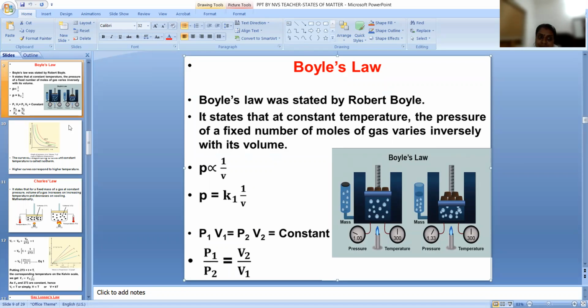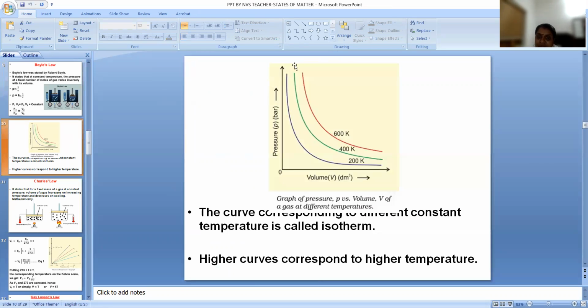If you take the next slide, you can see one thing here. We are plotting pressure against volume, with pressure in bar. When you plot pressure against volume at a constant temperature, the curve you obtain is called an isotherm, because this curve represents the variation of pressure against volume at constant temperature.